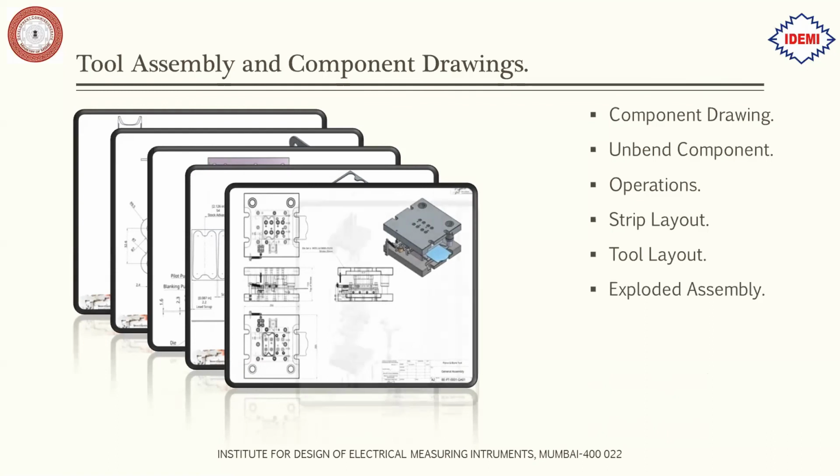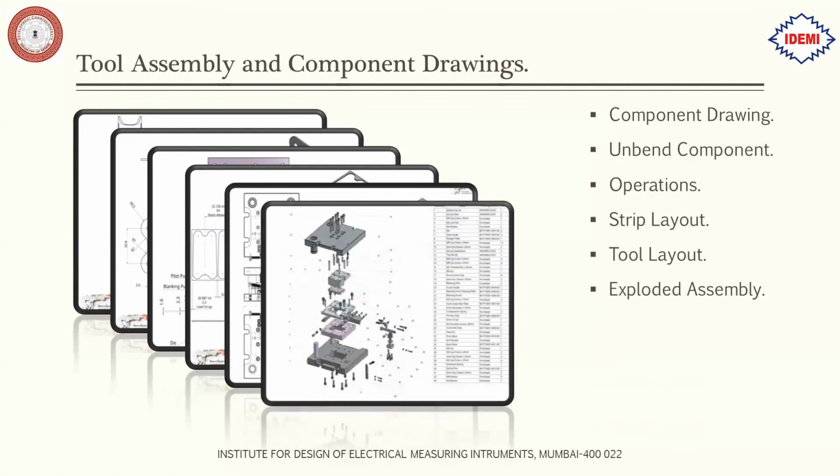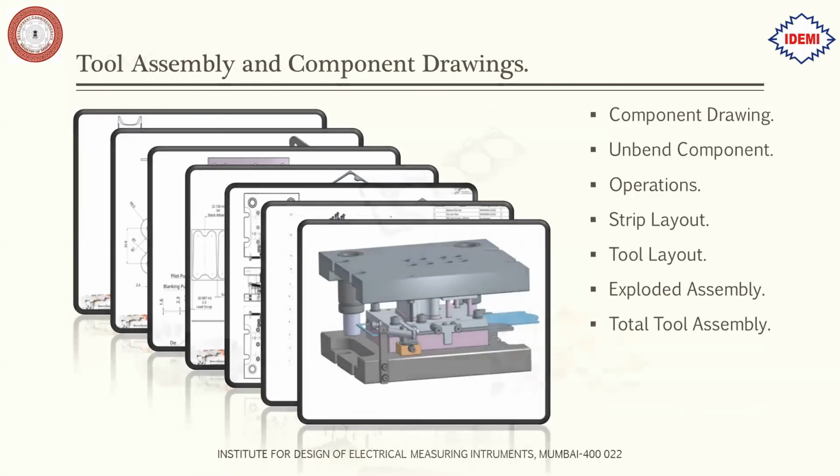Next is the exploded assembly. This can be made if necessary. Mostly we avoid making these assemblies, but if necessary, for ease of assembly, you can make this exploded assembly also. Then total assembly. This is the complete assembly of the tool. So this is how the design considerations and the design steps we go through.